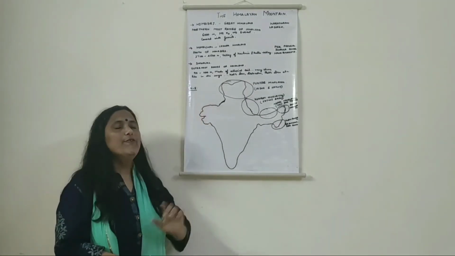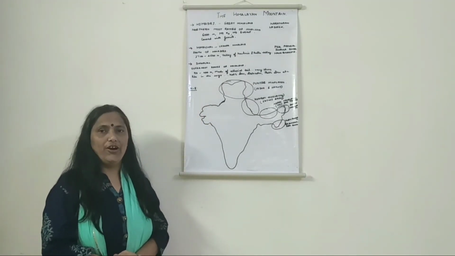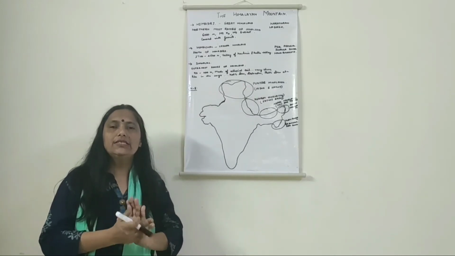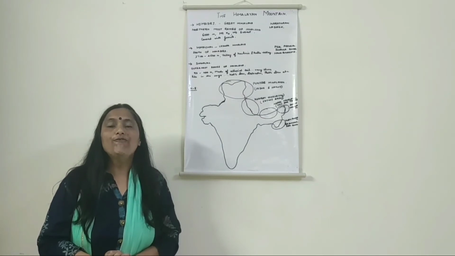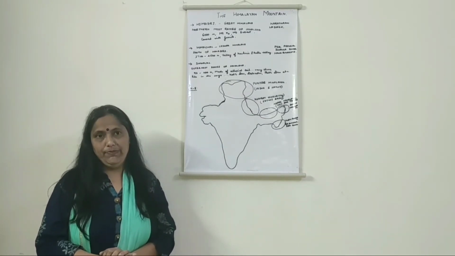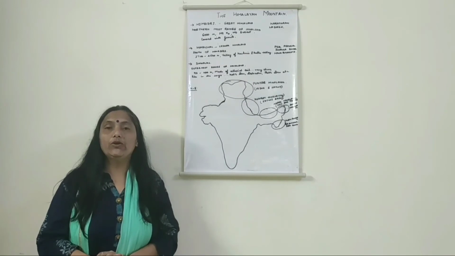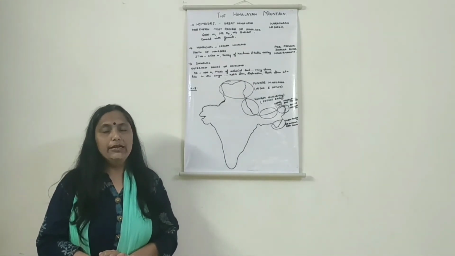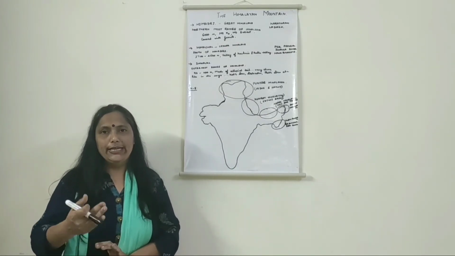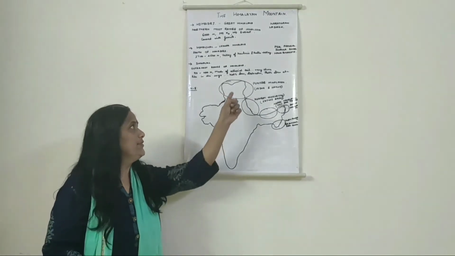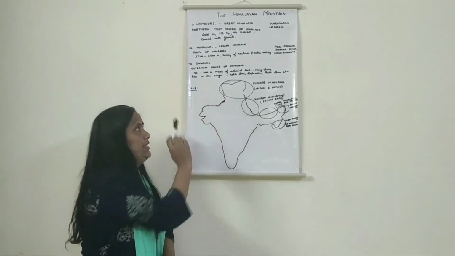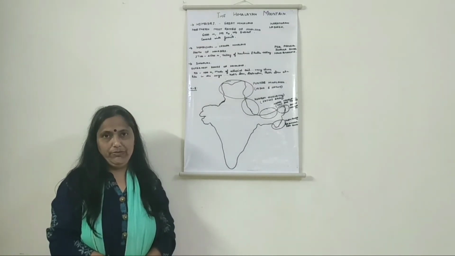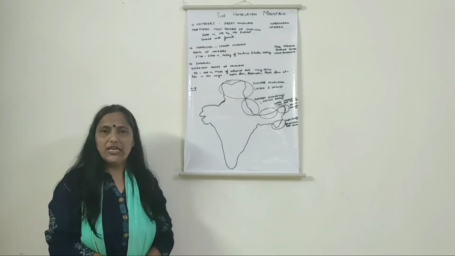Now we move ahead to the west to east division of our country. According to this division, it is based on the flowing of the rivers. We find that the area is classified into 4 major divisions depending upon the rivers flowing there. The first division is the Punjab Himalaya. The prominent rivers flowing here are Indus and Satluj.